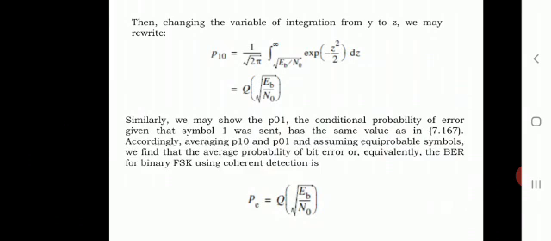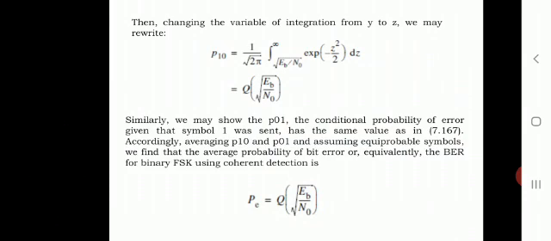Similarly, we may show that the probability of transmitting 1 and observing 0, that is the probability of error given that symbol 1 was sent, has the same value in this equation.